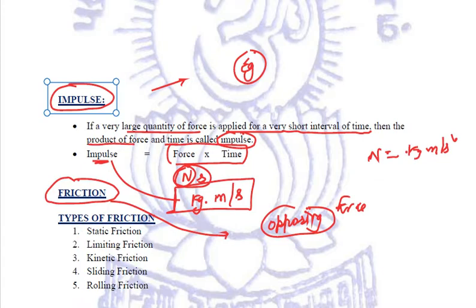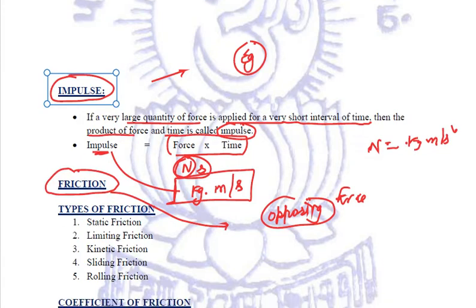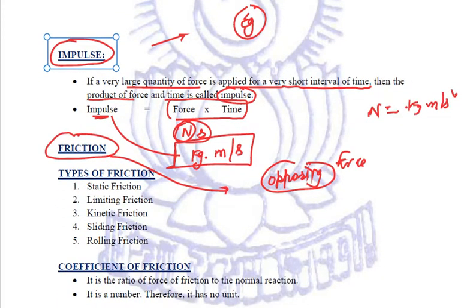Got it? Now this friction is of various types that we need to relate one by one. These are the 5 types of friction we'll be studying about: static friction, limiting friction, kinetic friction, sliding friction, and rolling friction. What are these? Let us try to understand them one by one.